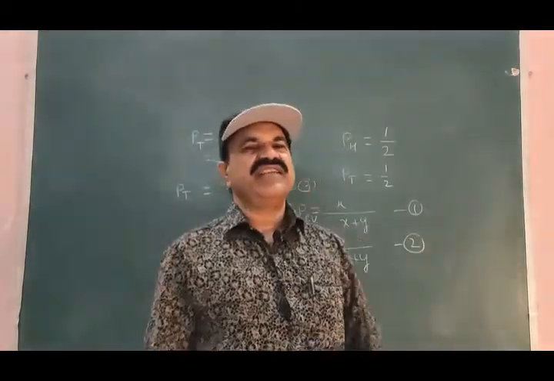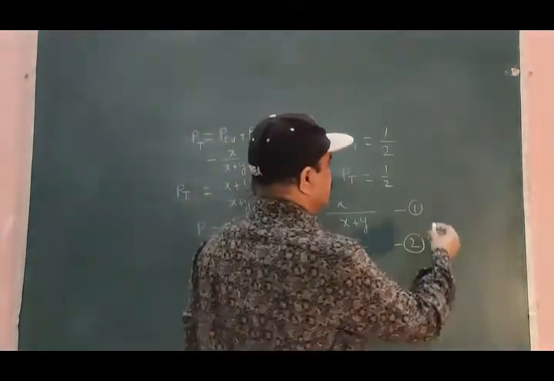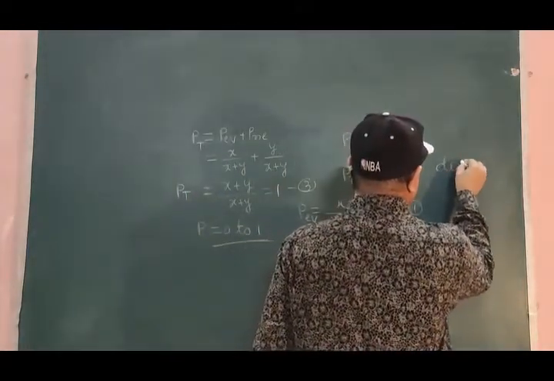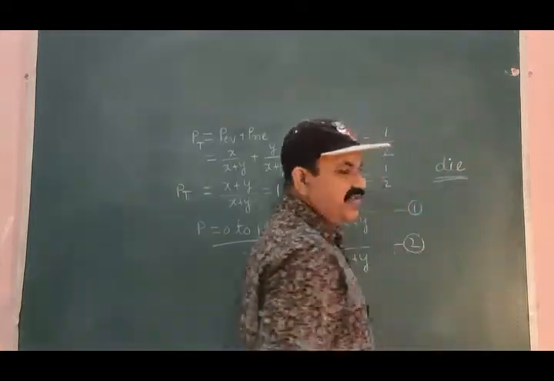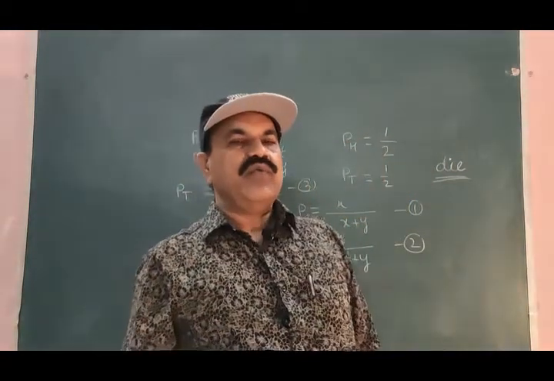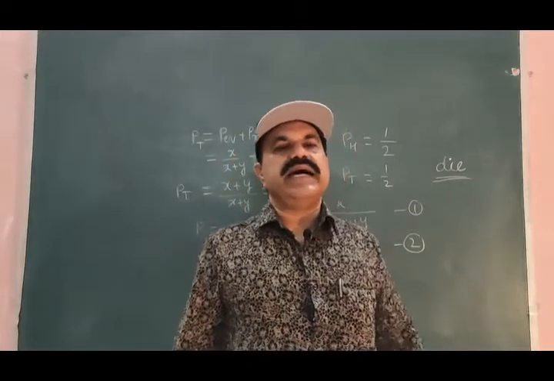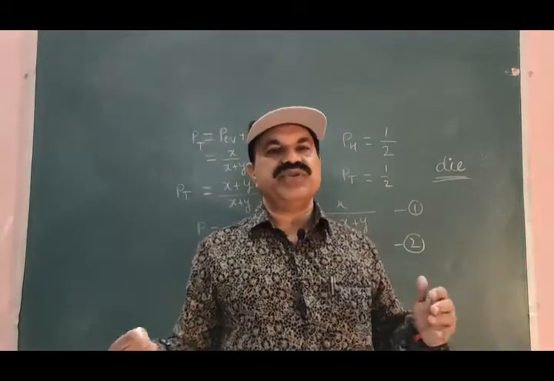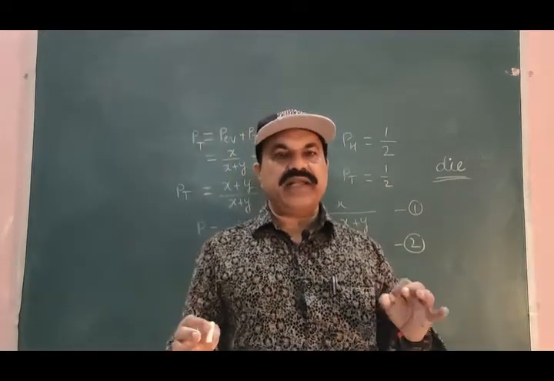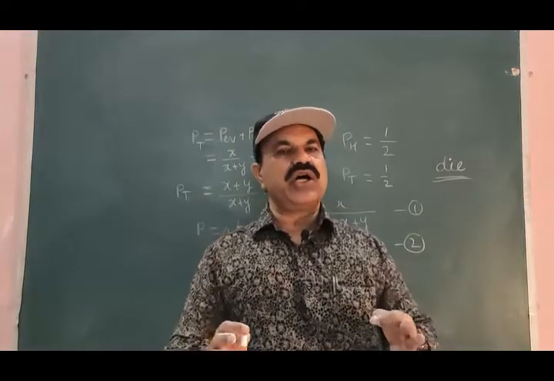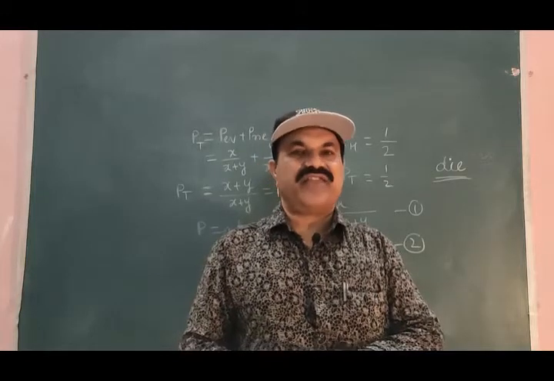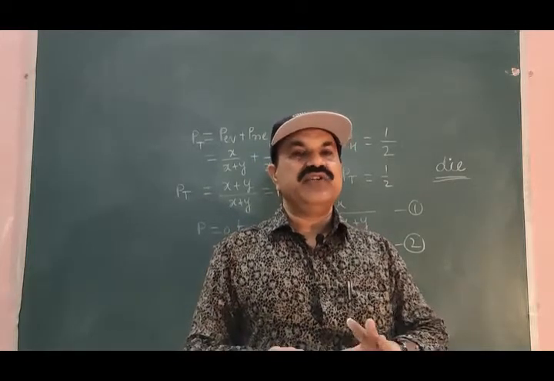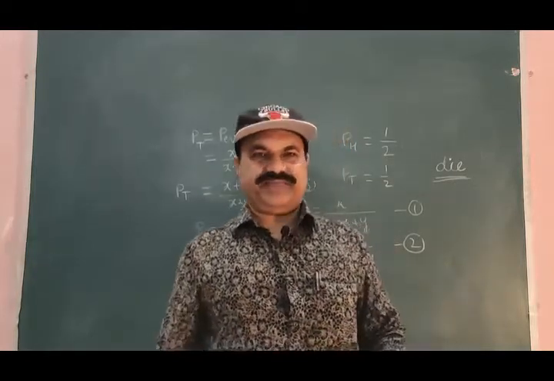We may consider another example. Let us consider a die. What is a die? A die is a homogeneous, regular hexagon with 6 identical surfaces and 12 edges.